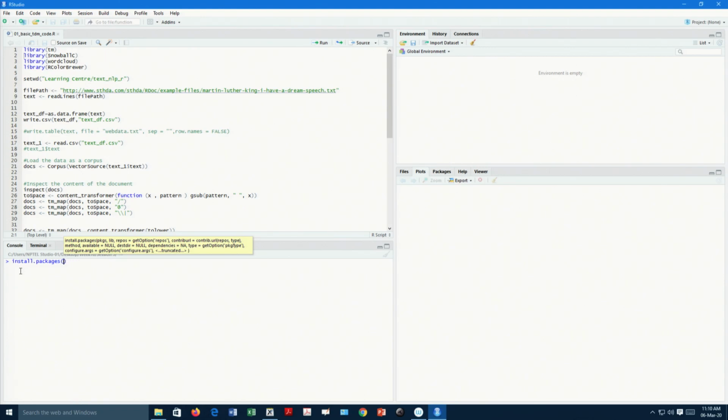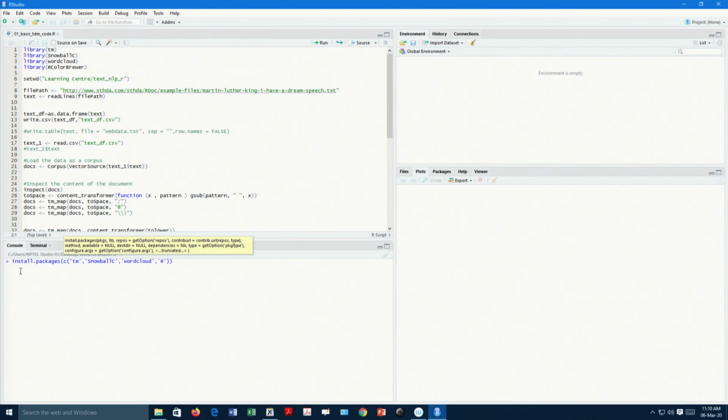We have to install quite a few packages. TM, then Snowball C, with capital S and capital C. Then the next one is Word Cloud, and the next one is R Color Brewer.